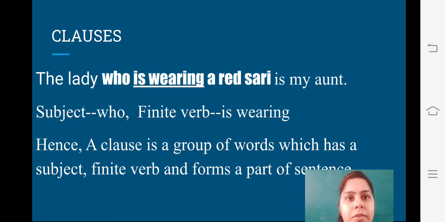So again, I'll repeat the same thing just to make you understand that in a sentence, if we are having a subject and a finite verb and it forms a part of a sentence, then the group of words will be called a clause. So what next?